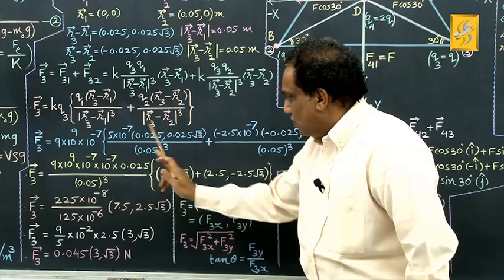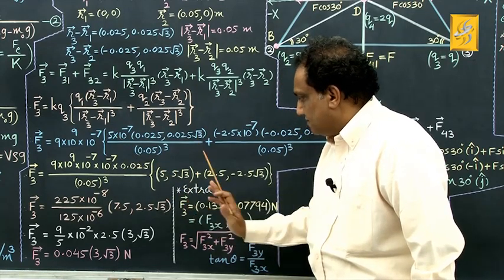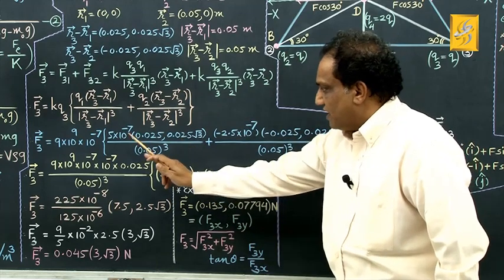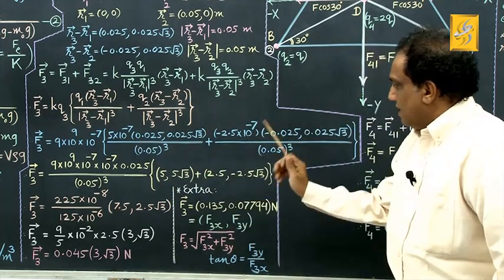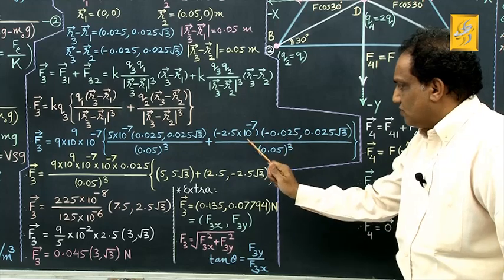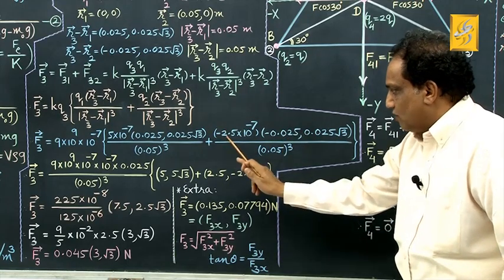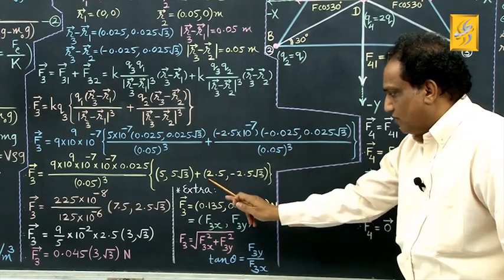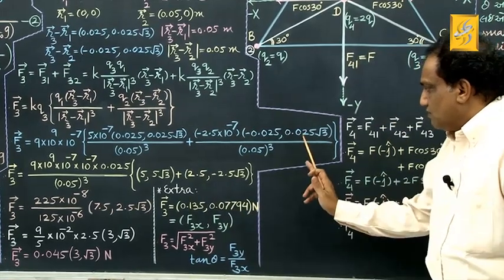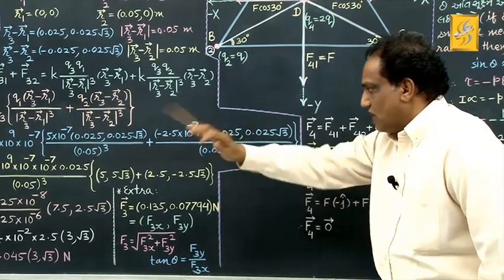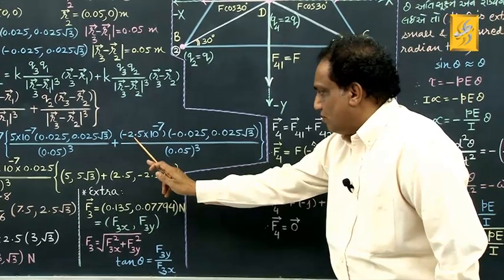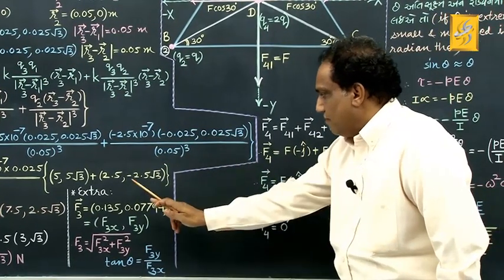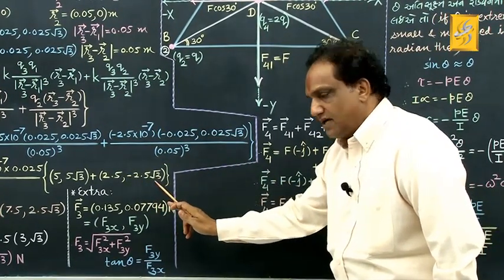And here 5 into root 3, because this 0.025 and 10 raised to minus 7 has gone out. Now here also 0.025 and 10 raised to minus 7 has gone out. Minus 2.5 into minus 1, that is plus 2.5, comma. Now left is minus 2.5 into root 3, correct?